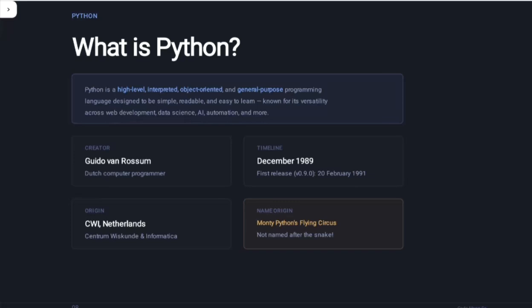Known for its versatility across web development, data science, AI, automation and many more. So I hope you have a clear view of high level language and interpreters. So Python is a high level and interpreted language.